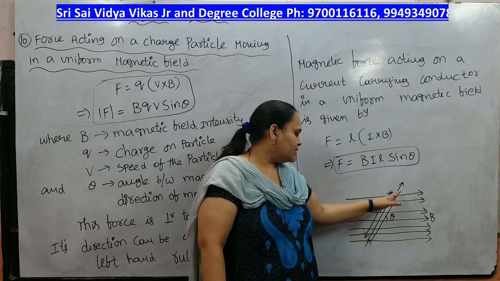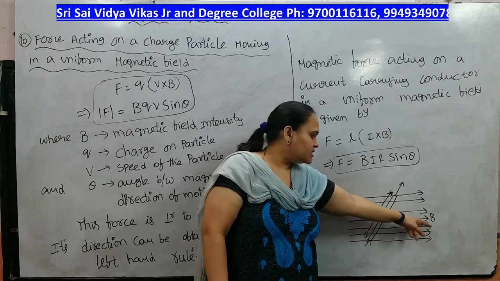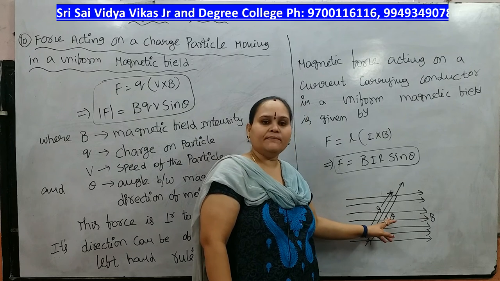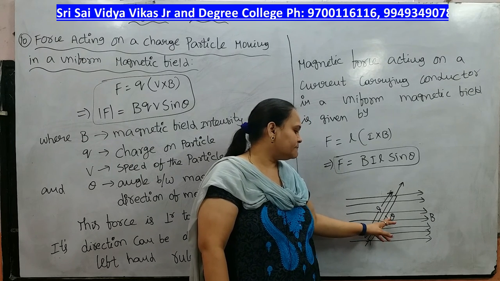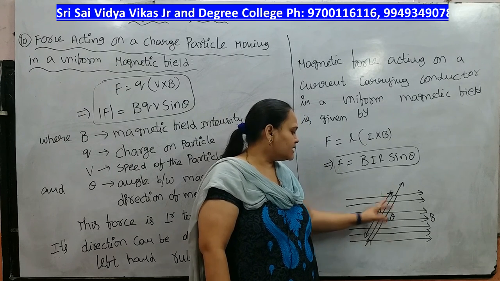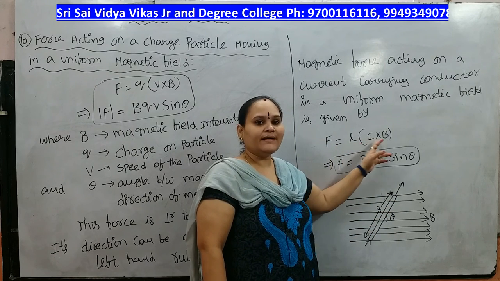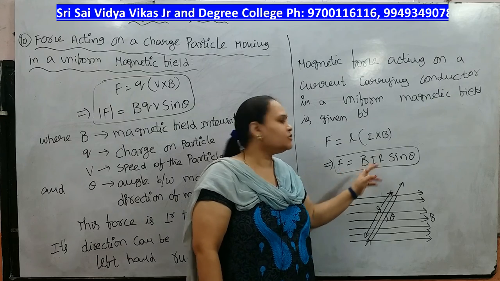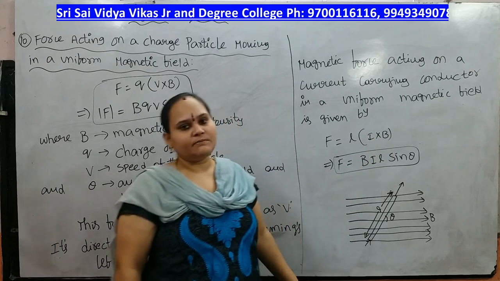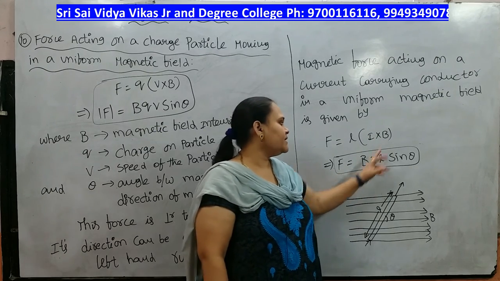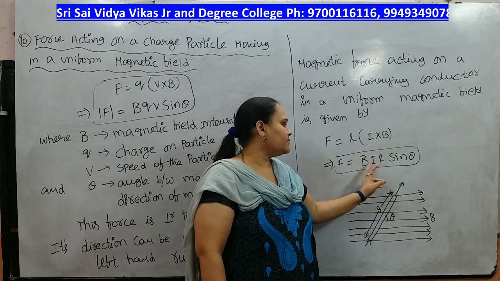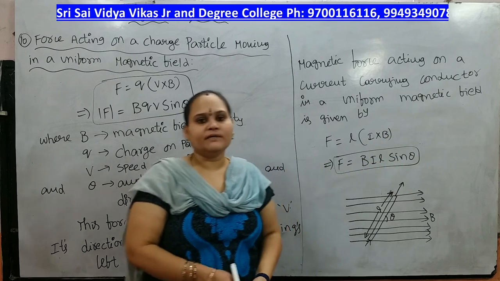Observe, this is the current direction, this is the field, and this is the angle made by the direction and the length, and this is the length L. So the force F equal to L into I cross B. A cross B means AB sin theta, so we can write F equal to BIL sin theta.